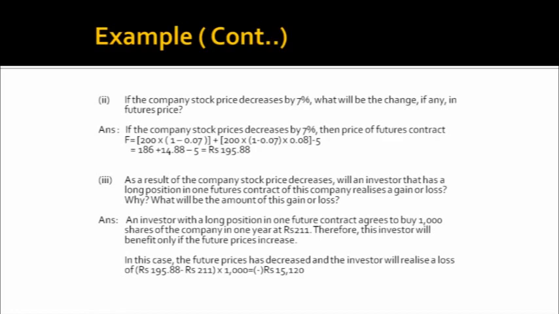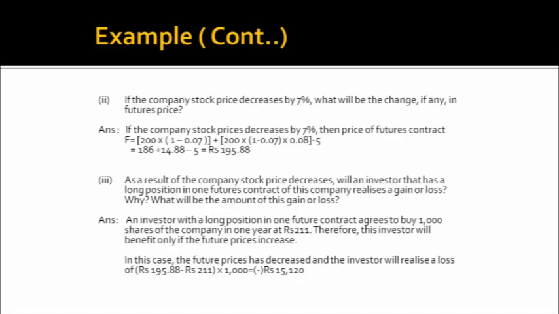Now there is also one question: as a result of the company's stock price decrease, will an investor that has a long position, meaning the position to buy that asset, in one futures contract realize a gain or loss? Now he has a right to buy that asset. The stock price has reduced and reached 195.88. The fair value at which he purchased was 211. The market price is 195.88. So there is a loss.